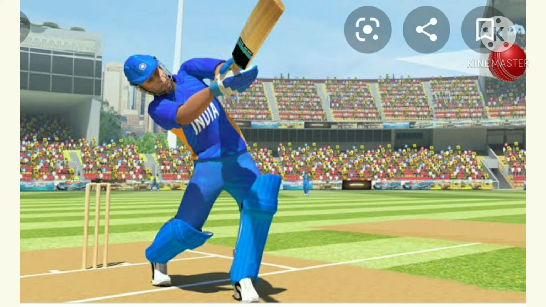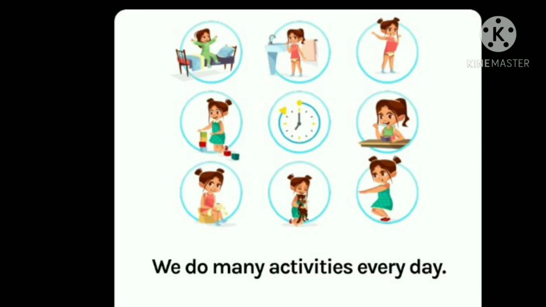So now we will introduce force as a push or pull. Recall the activities which you do every day, from getting up in the morning to going to bed: you are doing exercise, playing different games, reading, writing.